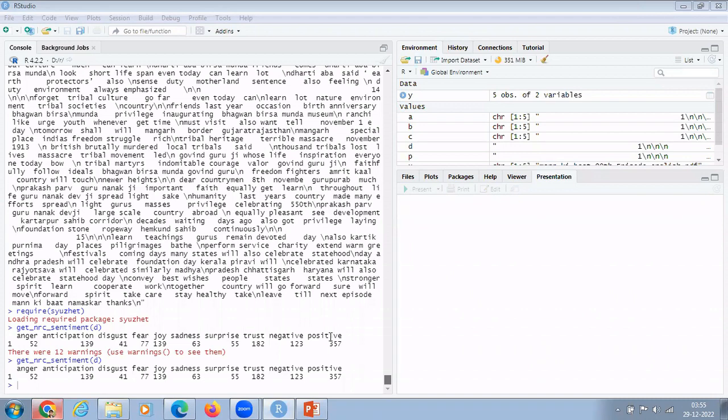It compares the words with its own gallery. There is a certain set of words in R, where some of them show anger, some anticipation, disgust, fear, joy, sadness. Because of this, there are limitations on how accurate the results are. But more or less, yes,